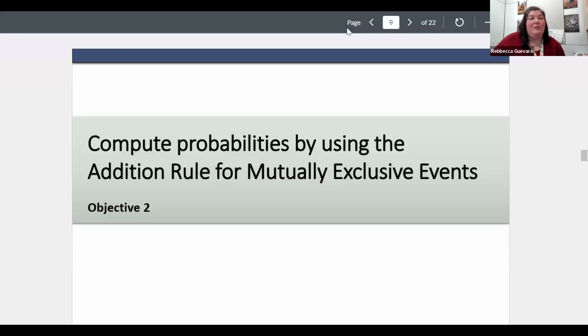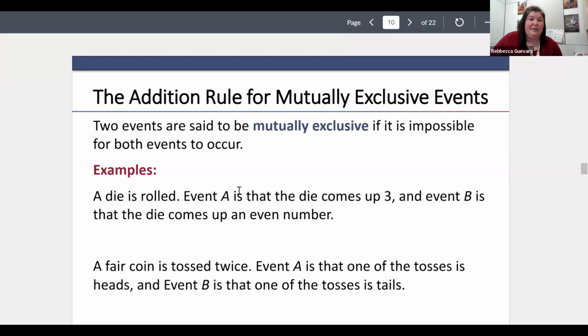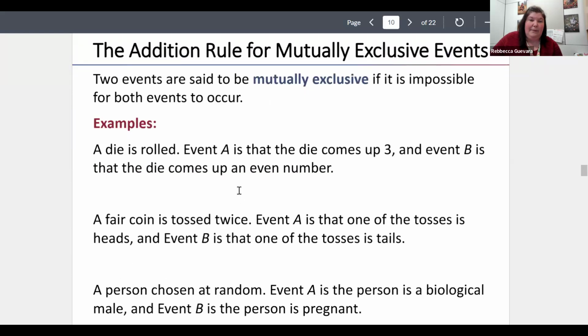The example that we had where we had the people who were doing sales and the people who are doing production, and we're trying to figure out the probability that they would be in one or the other. That was an example of trying to use that addition rule for when we have mutually exclusive events. Mutually exclusive really just means that we have two events that really can't occur at the same time. So, two events are said to be mutually exclusive if it is impossible for both events to occur. So, they can't occur at the same time.